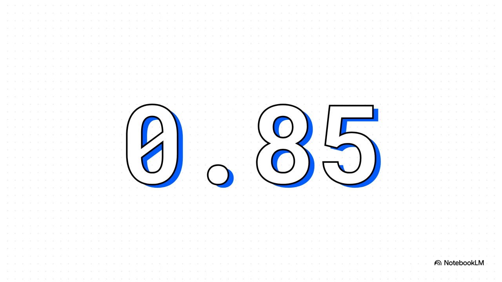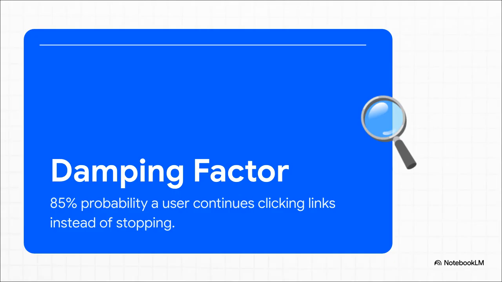The core of this model is represented by a very specific decimal, 0.85. And this isn't just an arbitrary number chosen by some computer scientist. It represents a very recognizable human tendency when we sit down and browse the web. This 0.85 is what's known as the damping factor. Basically, it represents the 85% probability that a user just keeps clicking links on a web page instead of stopping or typing a completely new URL. And the other 15%? Well, that's the chance they get bored, close the tab, or go grab a snack.